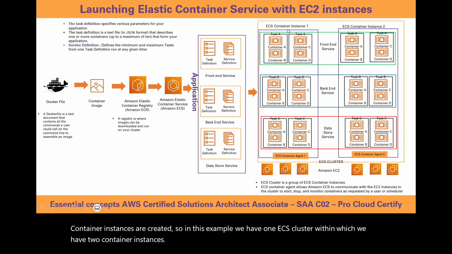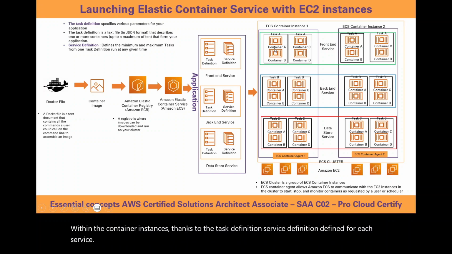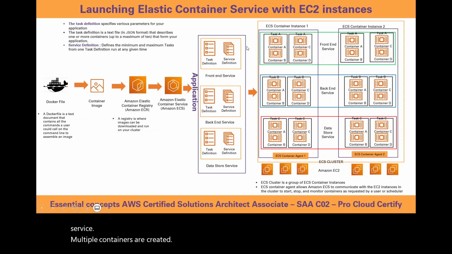Within the container instances, thanks to the task definition and service definition defined for each service, multiple containers are created via these tasks, which are instances of this task definition. Remember, a task is basically an instance of a task definition.